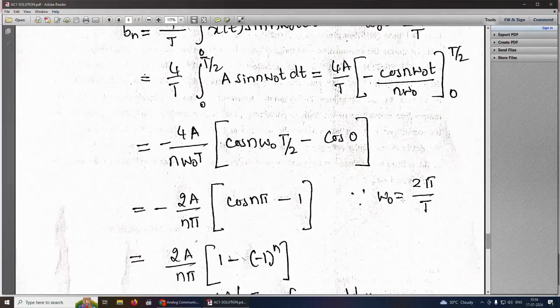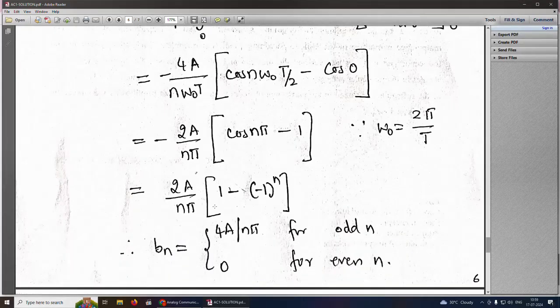Now because omega naught equals 2 pi by T, T cancels, 2 cancels, what we get here is cos n pi, and cos 0 is 1, and then what we can do is 2A by n pi, and this minus is taken inside the bracket, therefore this becomes 1 minus minus 1 whole power n.